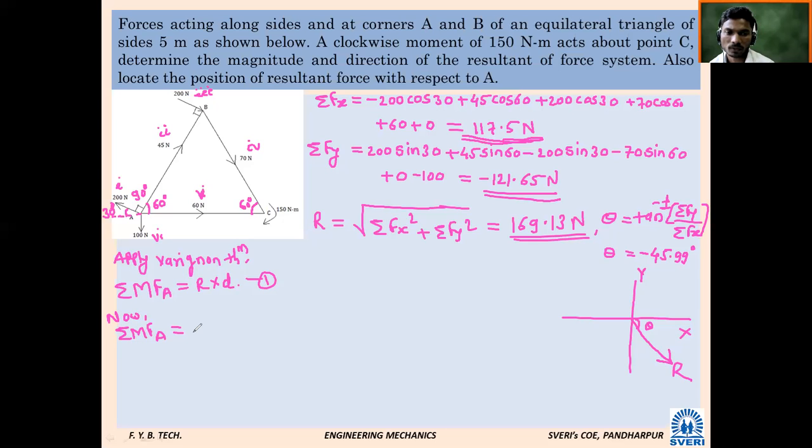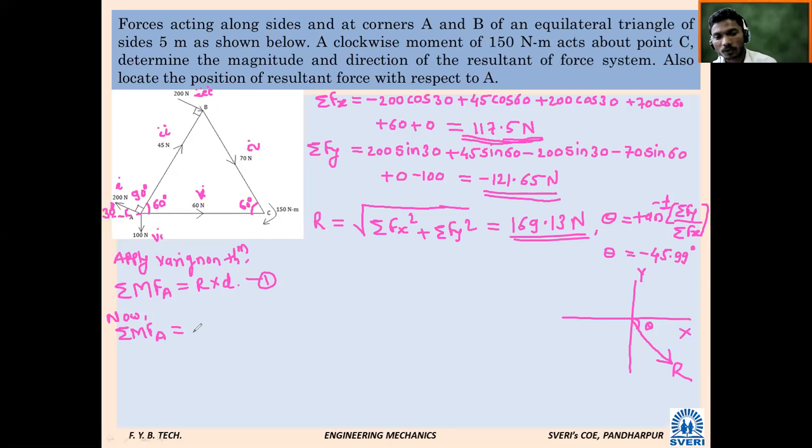Are you understanding why it will be 0? Because that force is passing through point A. 100 Newton also is passing through point A. 60 Newton is also passing through A. Also 45 Newton is passing through A.